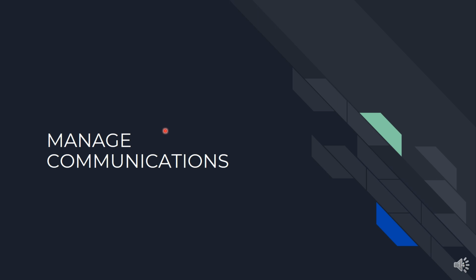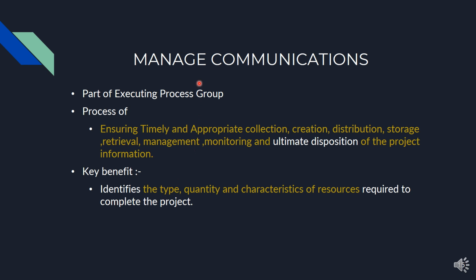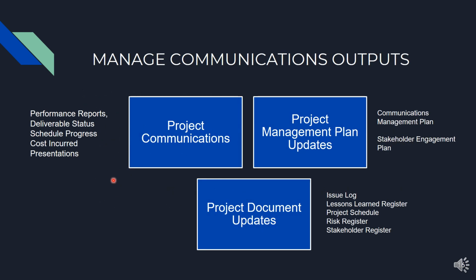Second process in the project communications is manage communications. Manage communications process is a part of the executing process group. Keywords are: it ensures the timely and appropriate collection of the information, creation, distribution, storage, retrieval, management, monitoring, and the ultimate disposition of the project information. Key benefits for the manage communications are: it identifies the type, quantity, and characteristics of the resources required to complete the project.